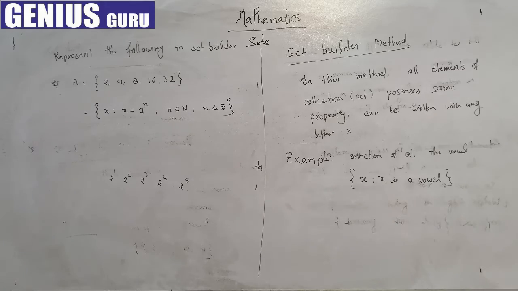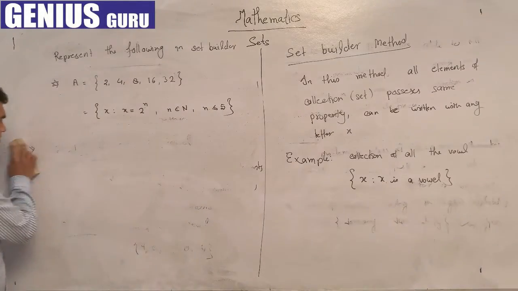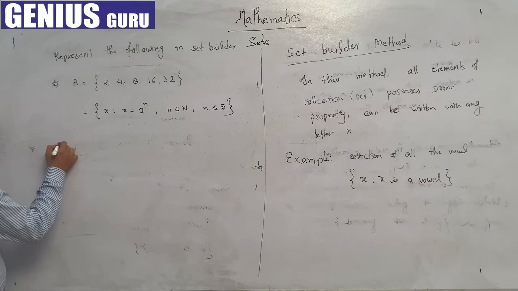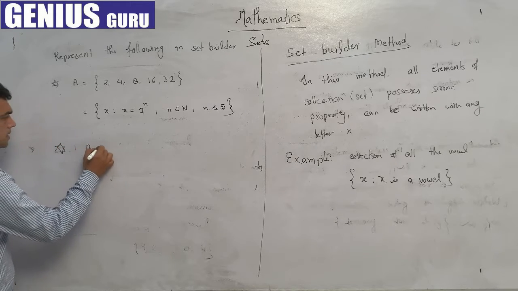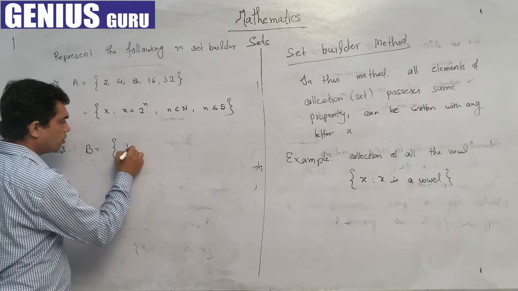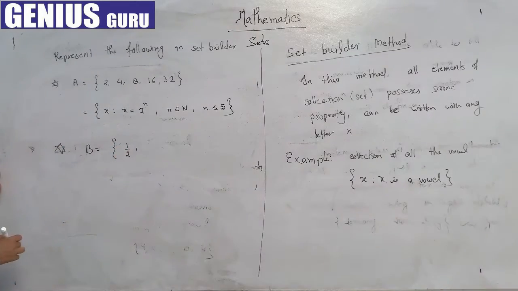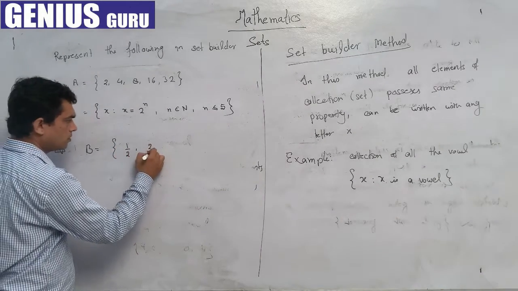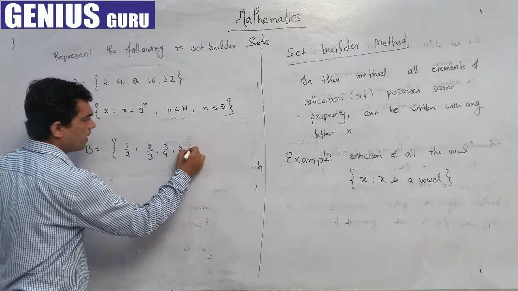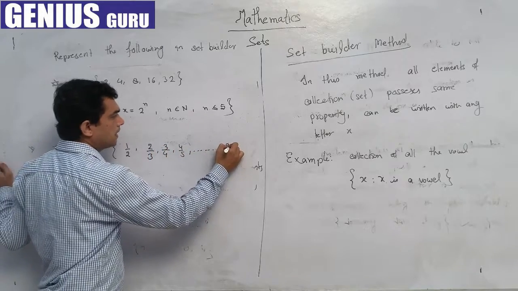So dear students, we can take one more example. Set B is 1 upon 2, 2 by 3, 3 by 4, 4 by 5, and so on up to 9 upon 10.